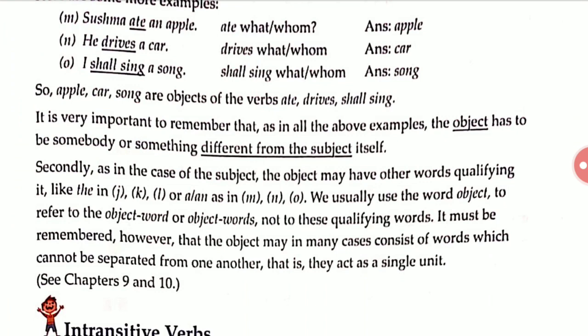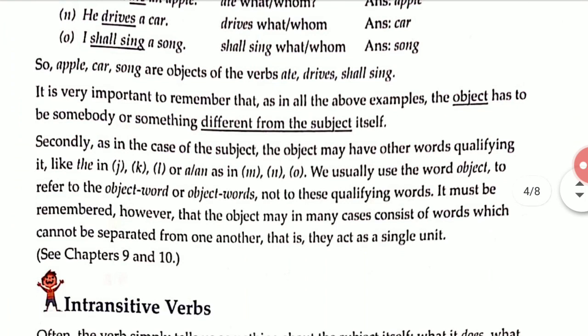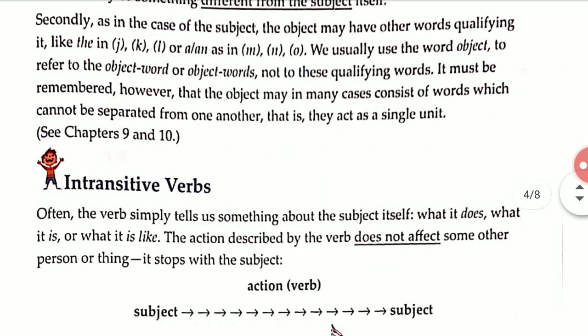Okay, yesterday we have seen about subject also, right? It must be remembered, however, the subject may in many cases consist of words which cannot be separated from one another. That is, they act as a single unit. Means a group of words will be there in the object also. So don't worry about that, they will act as a single unit. If you have any kind of doubt, we will go through chapter number 9 and 10.